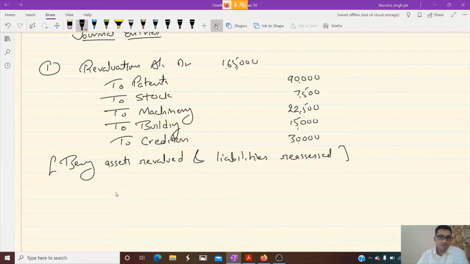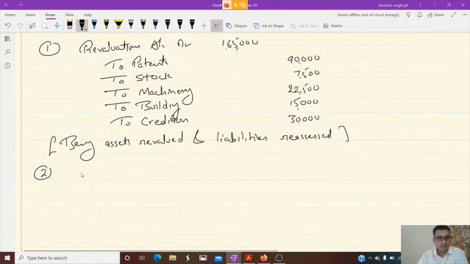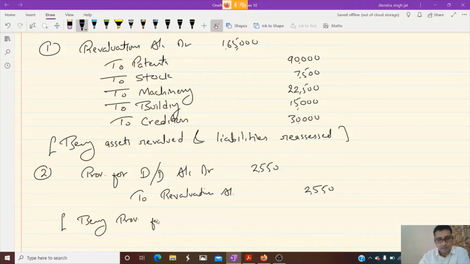Okay, dear children. Then we pass the second entry for the credit side of revaluation, provision for doubtful debts. So the second entry will be: provision for doubtful debts account debit to revaluation account. How much? 2,550. Being provision for doubtful debts reassessed.